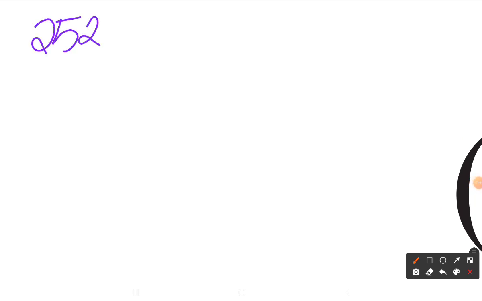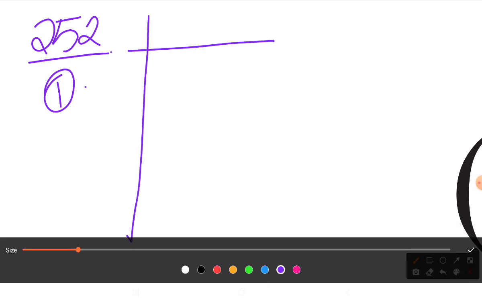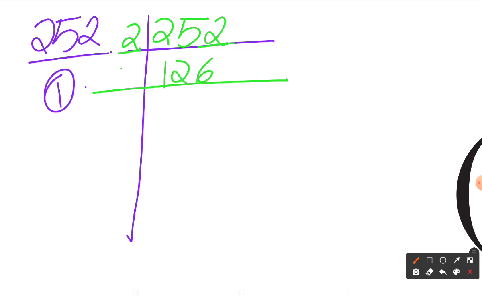Alright, so the first part is 252. So the first step is to prime factorize it. So let's do that. We can clearly see that it's divisible by 2 because it ends with an even number. So I'll divide by 2, and again by 2, to get 63.